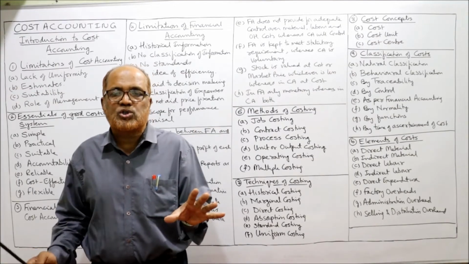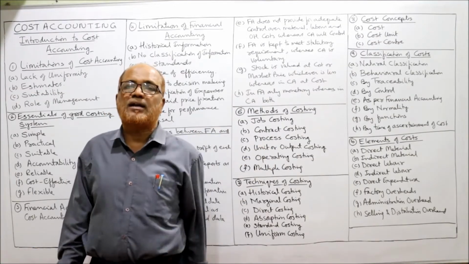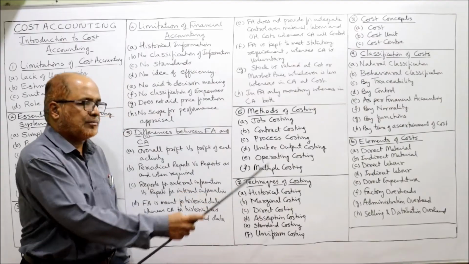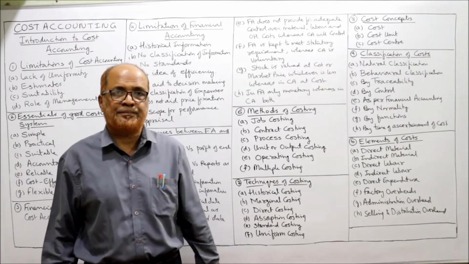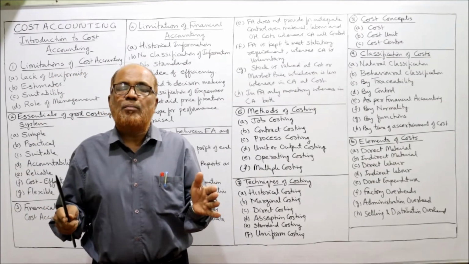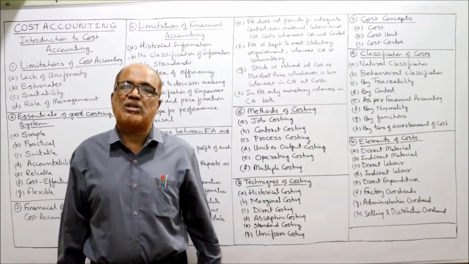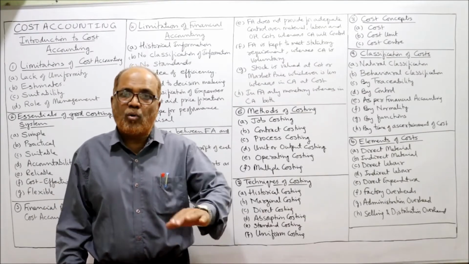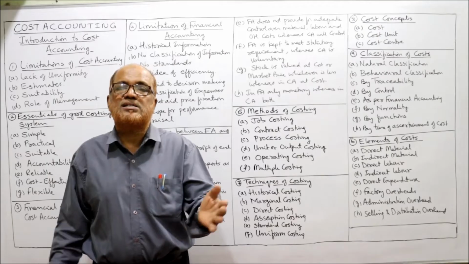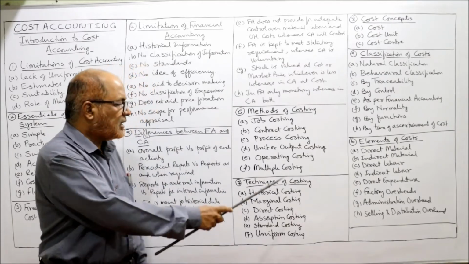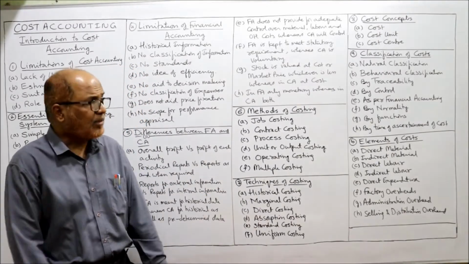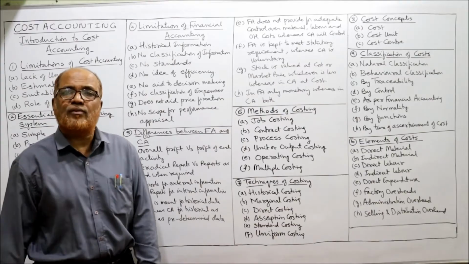Goods are not produced, but service is provided. There we apply operating costing. Multiple costing is a system in which more than one method of costing is applied. That means if more than one method of costing is applied, it will be called a multiple costing system.